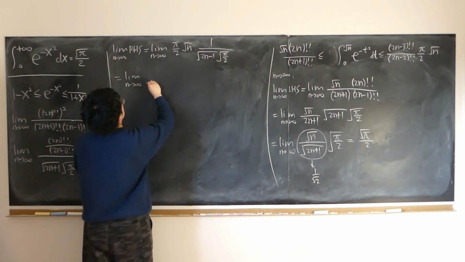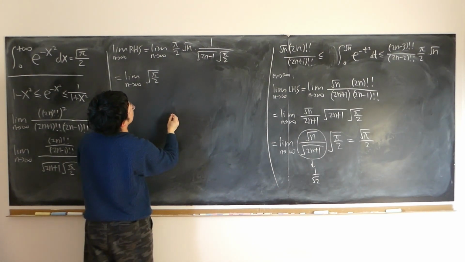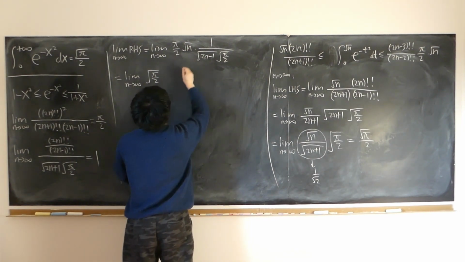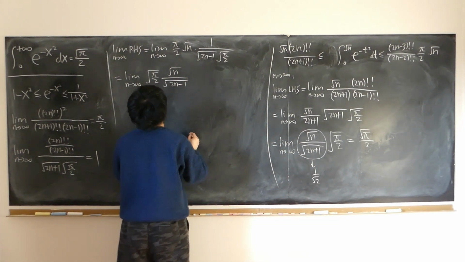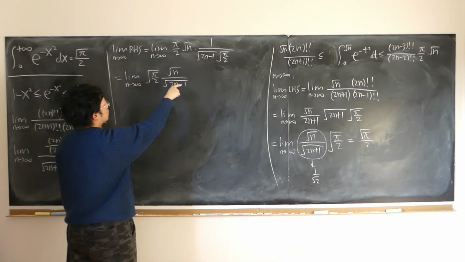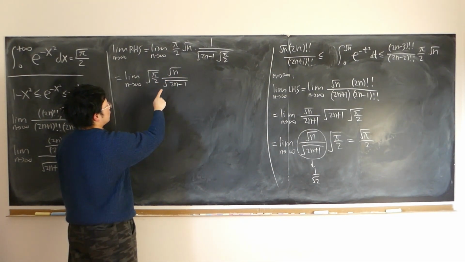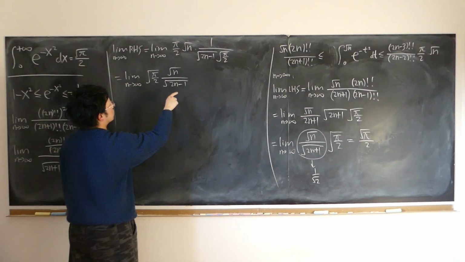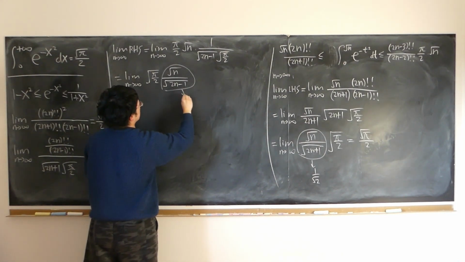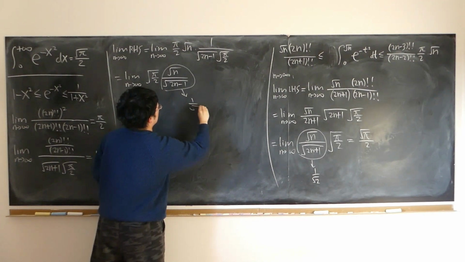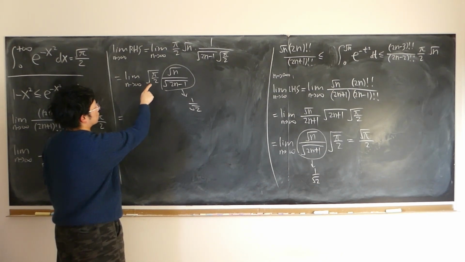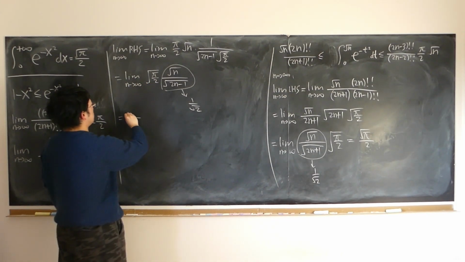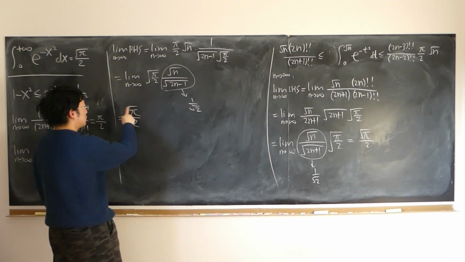They just simplify down to just, first of all, square root of pi over 2, right, at the top. Then we have the following, square root of n over square root of 2n minus 1, right? Same reason, divide top and bottom by square root of n. I believe in the end on the bottom we have square root of 2n over 2, square root of 2, 1 over. I believe this can be easily verified, approaching 1 over square root of 2, right? So therefore, square root of 2, square root of 2, 2 at the bottom, right? Square root of pi, right? That's the limit of my right-hand side.